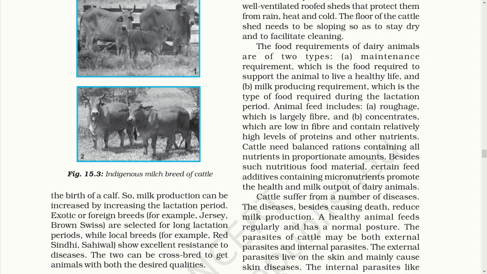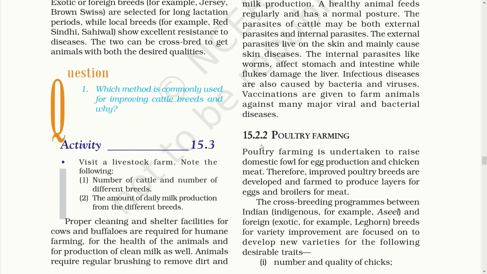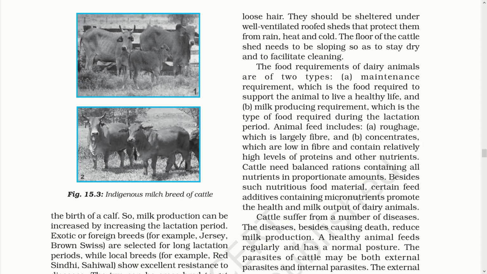Now we need to take proper care and shelter for the animals to survive comfortably. These animals also require proper cleaning and shelter facilities to live healthy and also for clean milk. Now let us see what can be done for farm management. Animals require proper brushing to remove dirt and loose hair. They should be sheltered under well ventilated roof sheds that can protect them from heat, rain and cold.